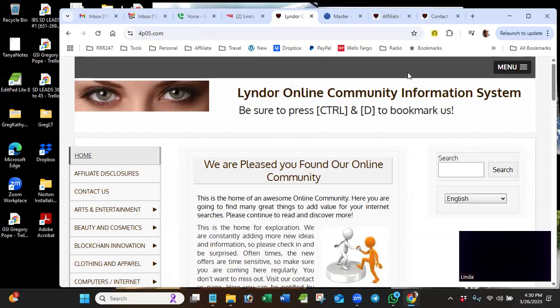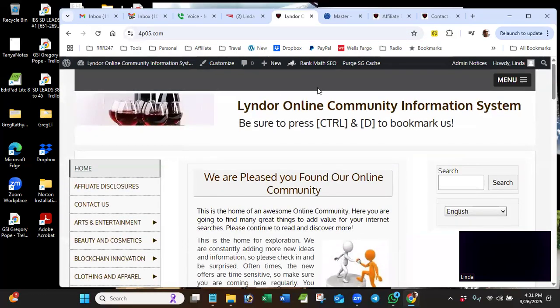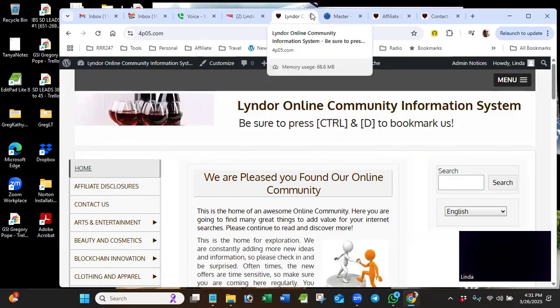However, since I already logged in again after I logged out, if I just refresh this, remember I told you refresh was Control R for refresh. Okay, but I can also click the circle to refresh. So three different ways to do the same thing. Or I could click in the address bar and hit enter and it will refresh. So you see now it added that black line. So now I am logged into this page. I didn't have to close this page. I just wanted to show you how to refresh.